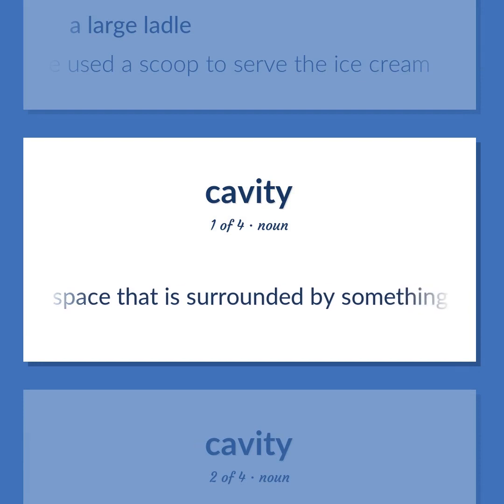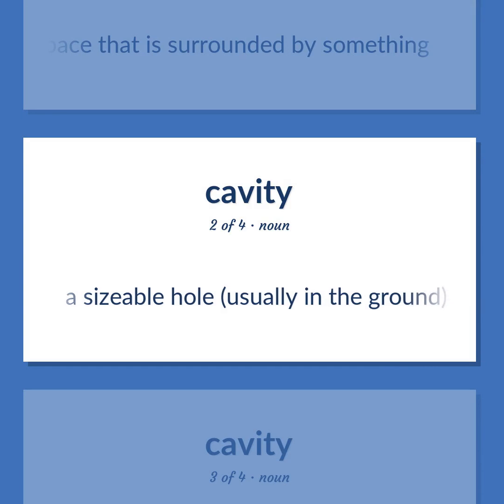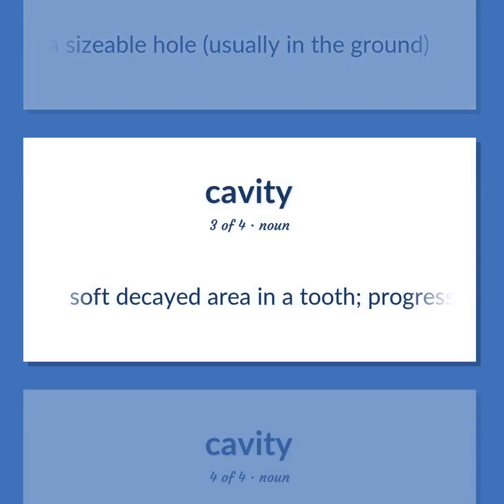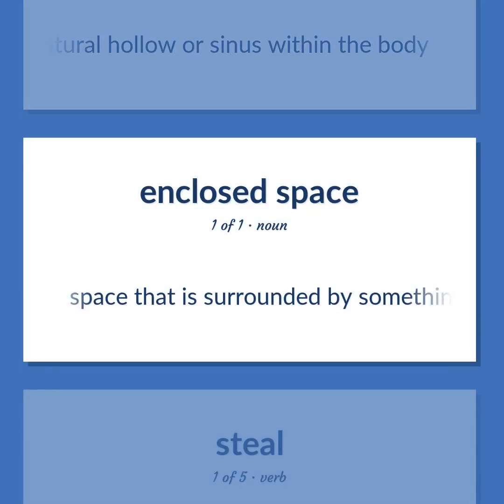Space that is surrounded by something. A sizable hole, usually in the ground. Soft decayed area in a tooth. Progressive decay can lead to the death of a tooth. Anatomy. A natural hollow or sinus within the body. Space that is surrounded by something.